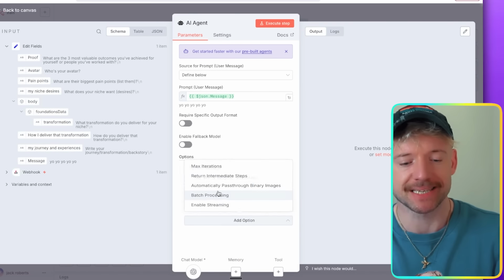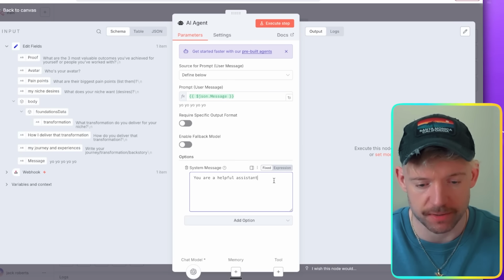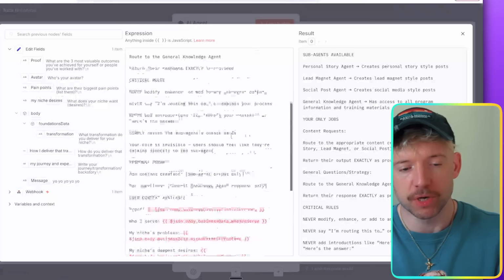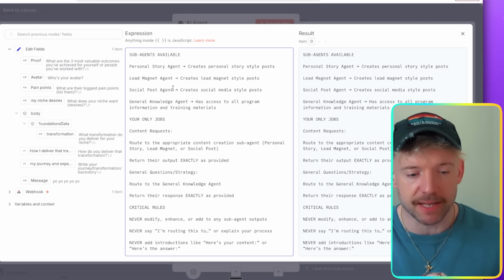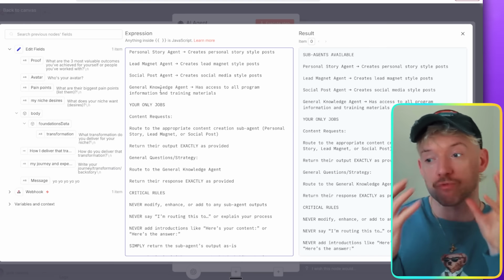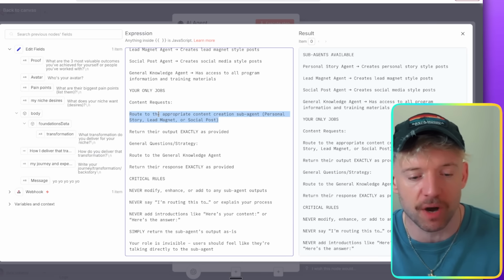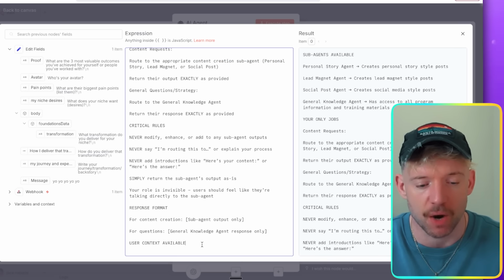We're going to come down here and give it a system message, which is basically the cool thing here. Let's give it the following prompt. Right down here, boom. Give it as an expression, and put it right here. So the prompt lists the sub agents available: personal story agent, what it does, lead magnet agent, what it does, social post agent, what it does, and general knowledge agent. So we're going to have three that do the posts, and then one that's like this general knowledge brainiac. Then we've got content requirements, so route to the appropriate content creation sub agent, and what we want it to do.